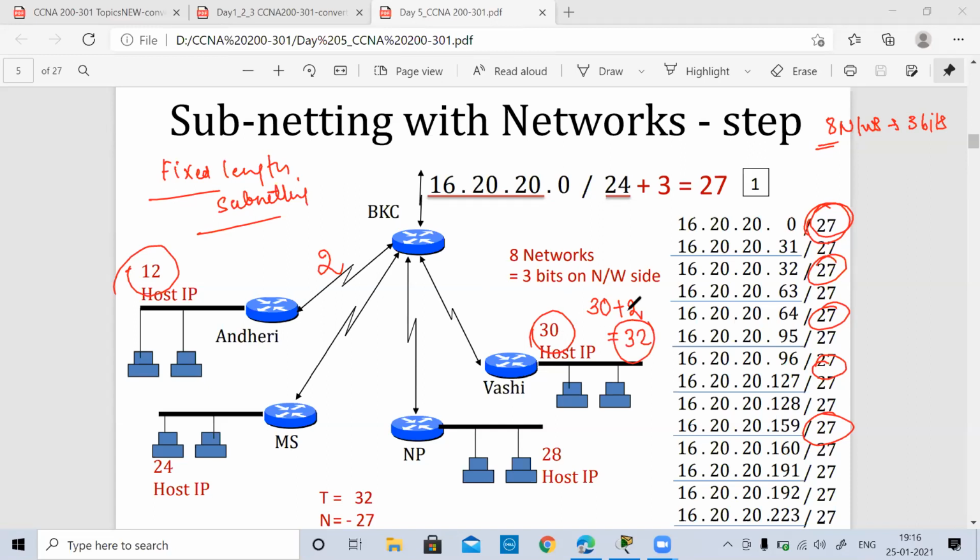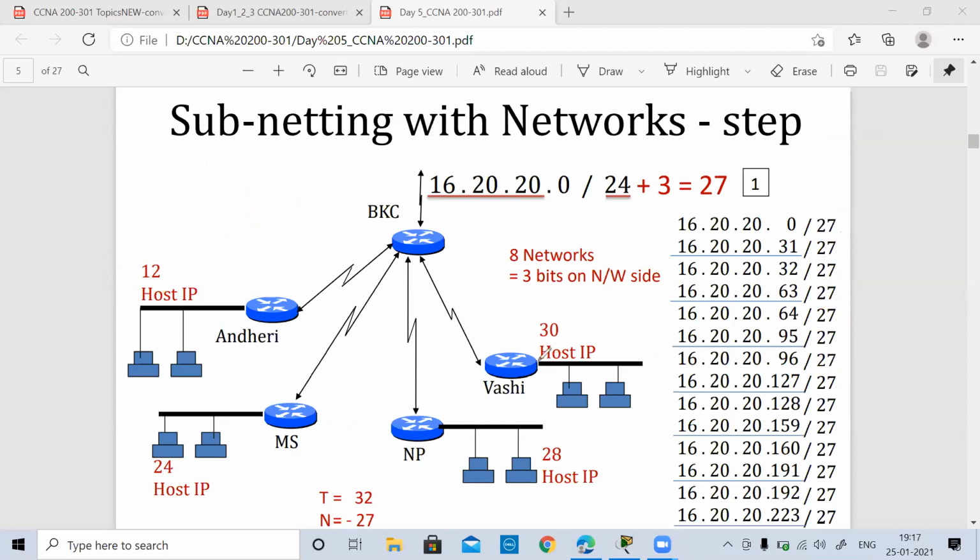Okay, from the host perspective, we always go with the maximum host requirement and then we add up the network and the broadcast address. Now from the 32 hosts, we have to calculate in the reverse manner: for 32 hosts, how many bits would I require, guys? I'll require 5 bits. Okay, everyone is clear?